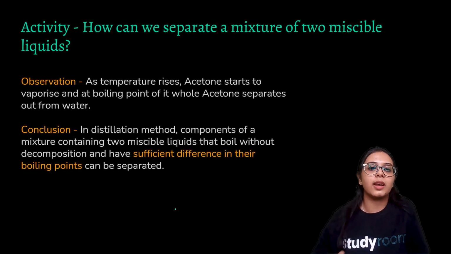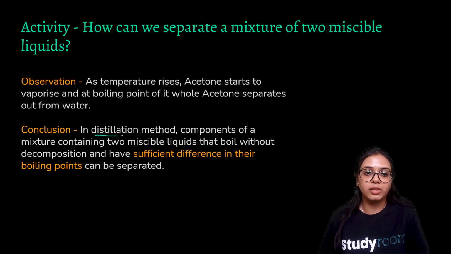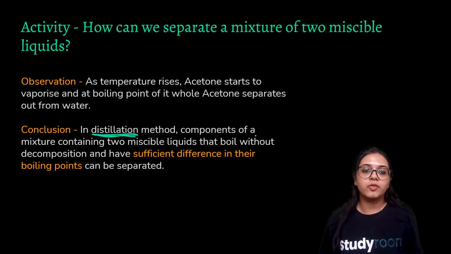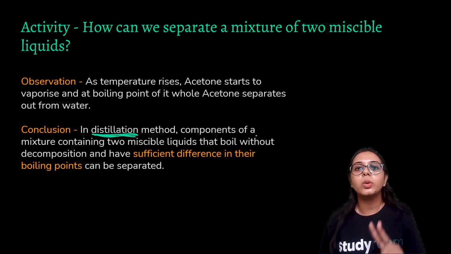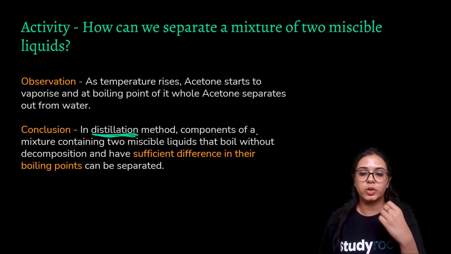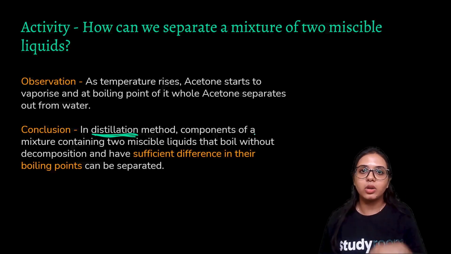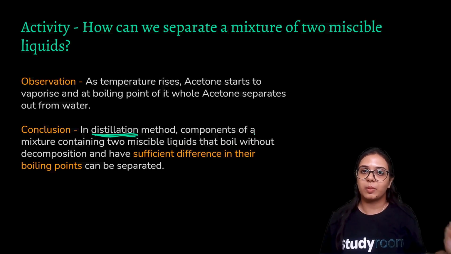We observe that as temperature rises, acetone starts to vaporize, and at its boiling point, the whole acetone separates out from water. We can conclude that from the distillation method, this method is distillation. From the distillation method, components of a mixture containing two miscible liquids, two liquids which can mix with each other to form a homogeneous mixture, right? Miscible liquids that boil without decomposition and have sufficient difference in their boiling points can be separated.